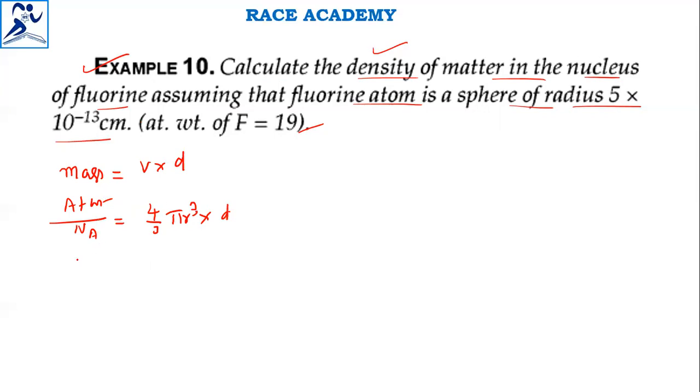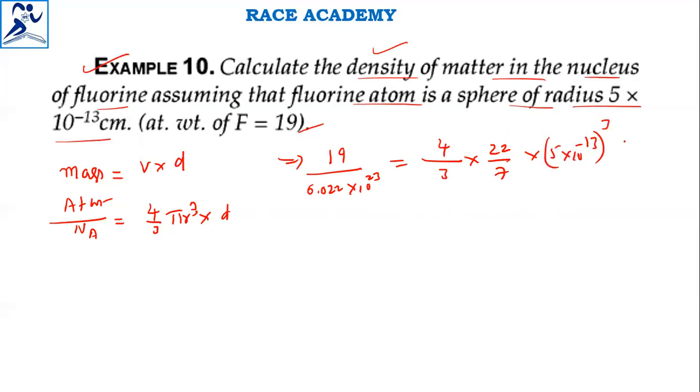Atomic weight is 19 divided by Avogadro number 6.02 into 10 to the power of 23, equal to 4/3 pi value, again 22/7, into the radius value given in the question, 5 into 10 power minus 13, whole cube, into density. We don't know the density D.